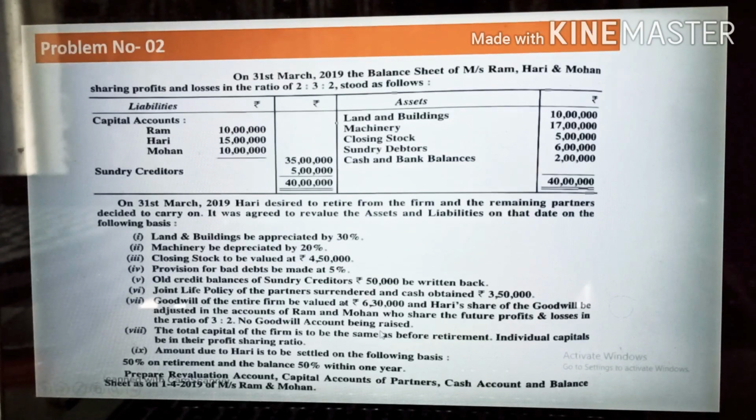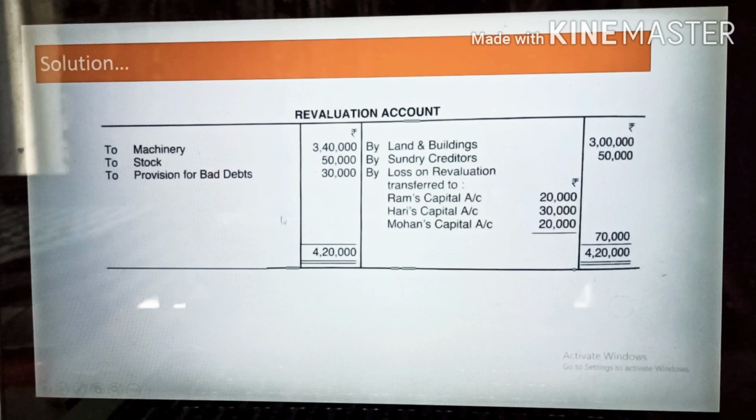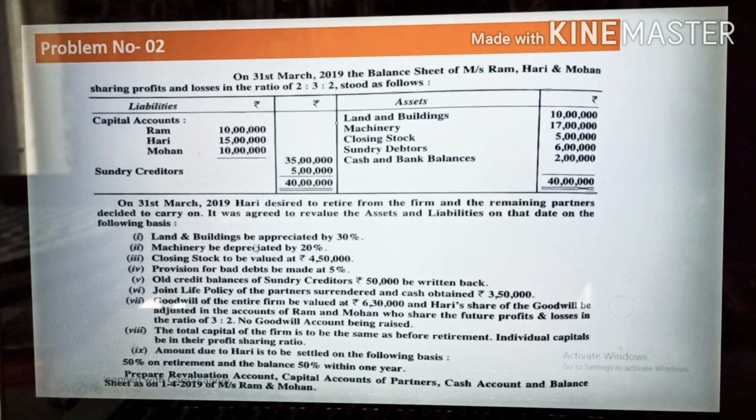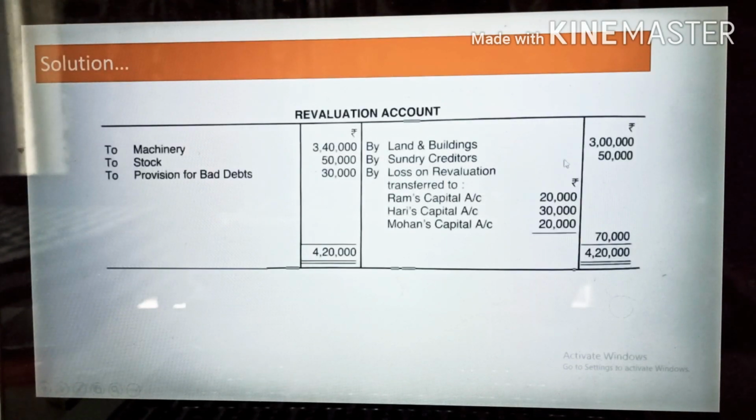So let's come to the revaluation account first. First we will prepare this revaluation account. So we will start from the land and building. Be appreciated 30%. The land and building in the question, 10 lakh rupees is given, but the value is appreciated by 30%, means the 30% of 10 lakh will be 3 lakh. So this 3 lakh, land and building 3 lakh rupees appreciated.